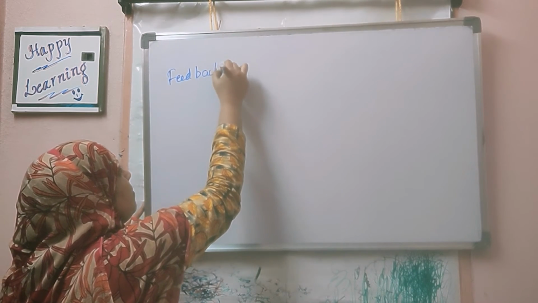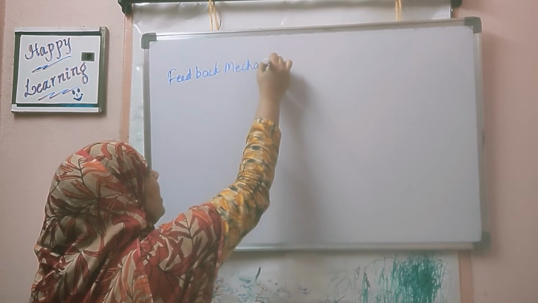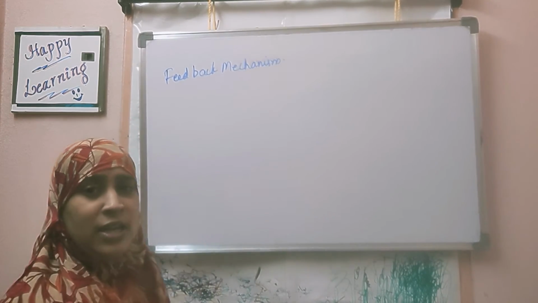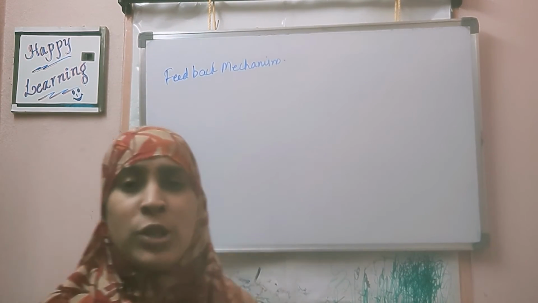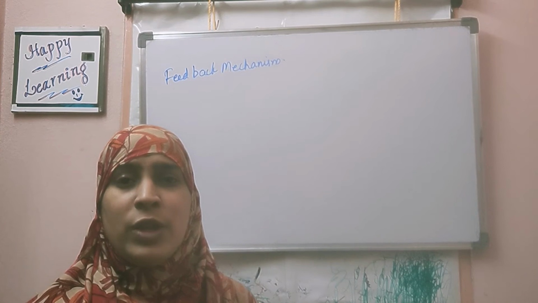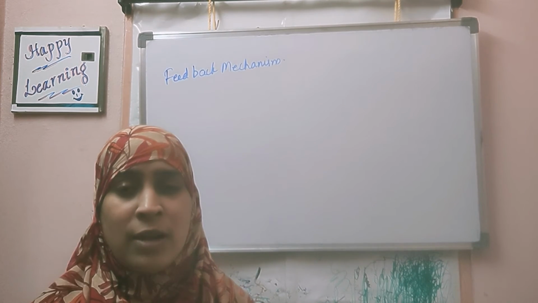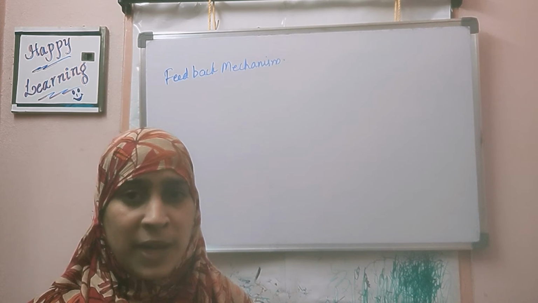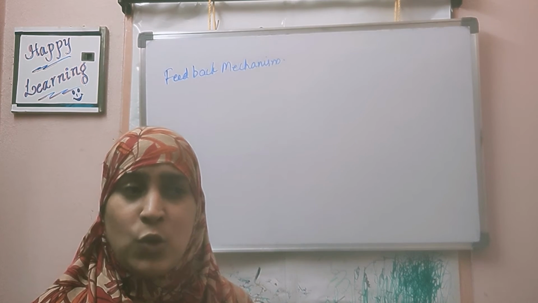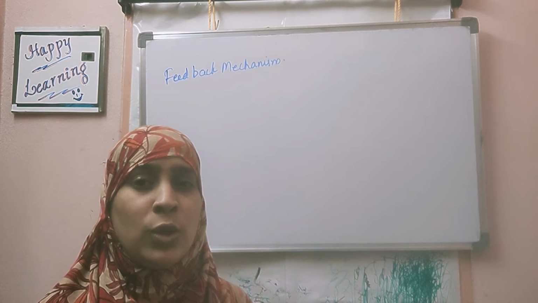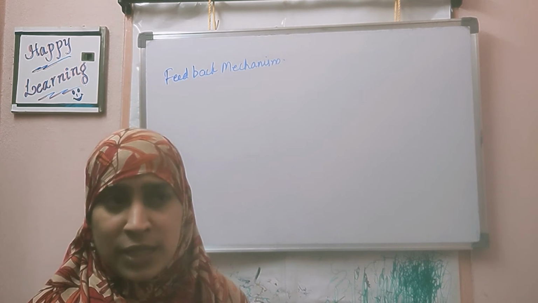Feedback mechanism means this secretion is not released continuously in our body, but depending upon the need. Normally, when you are normal, there is no rise of heartbeat, no rise of blood pressure, nothing. But suddenly you see a dog coming close to you, or anything you are afraid of.